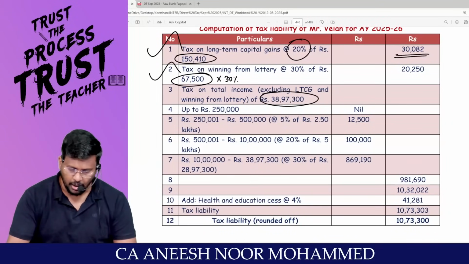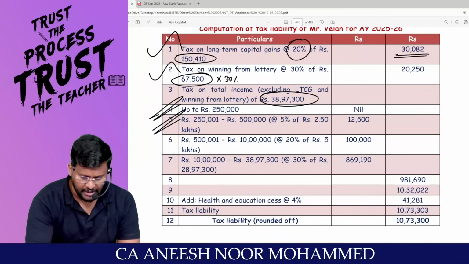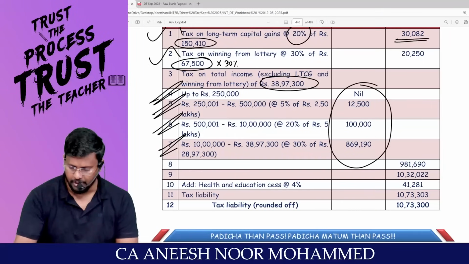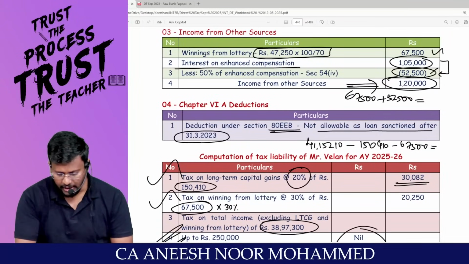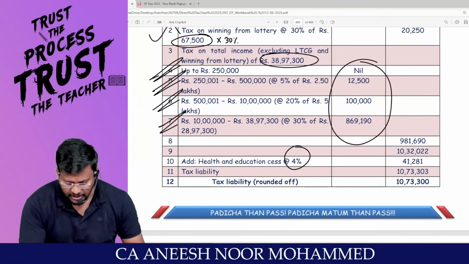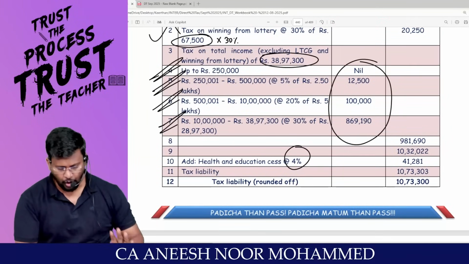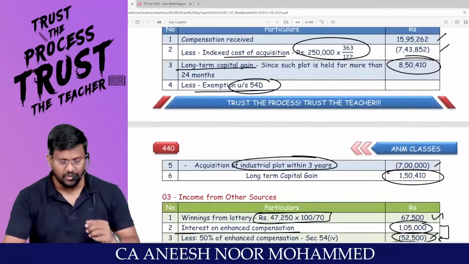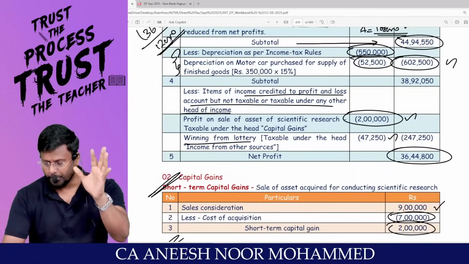Is this person under the optional tax regime or the default tax regime? Optional tax regime. Up to 2.5 lakhs, 2.5 lakhs to 5 lakh, 5 lakh to 10 lakh, more than 10 lakh, we have to calculate the tax payable. Does the total income exceed 50 lakh? No. There is no surcharge headache. Add health and education cess at the rate of 4%, you will be getting the tax liability of 10,73,300 as the tax payable. Are you able to appreciate?